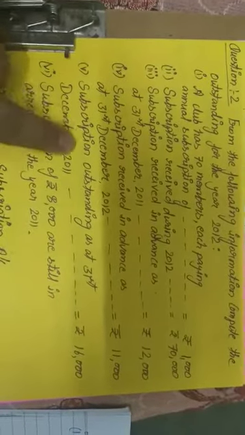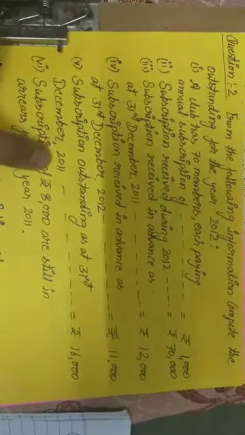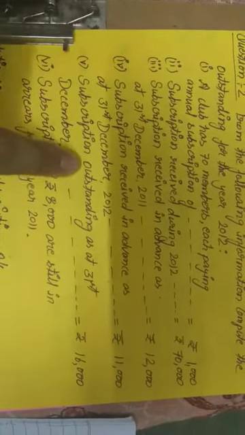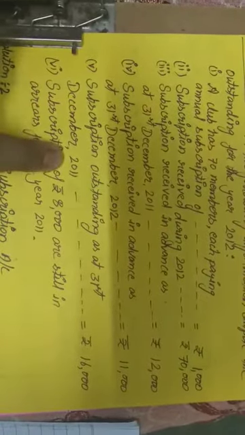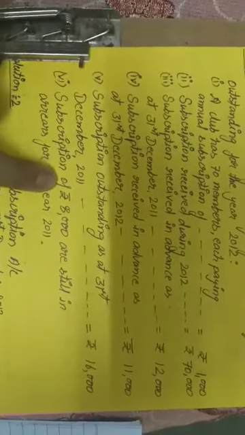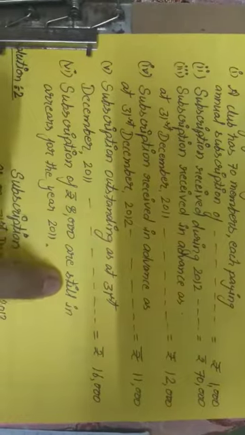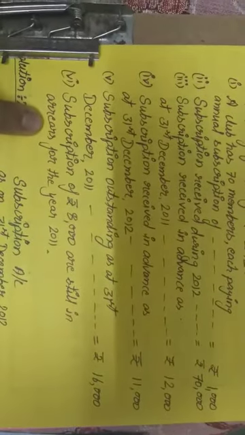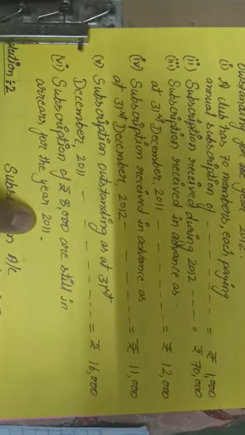Fifth point, subscriptions outstanding as at 31st December 2011. Amount is 16,000. Last, subscriptions of rupees 8,000 are still in arrears for the year 2011.